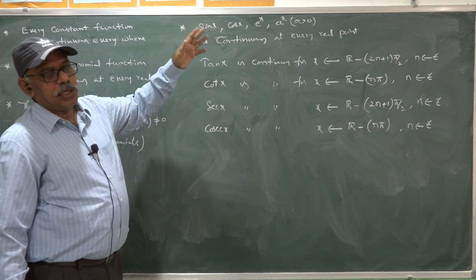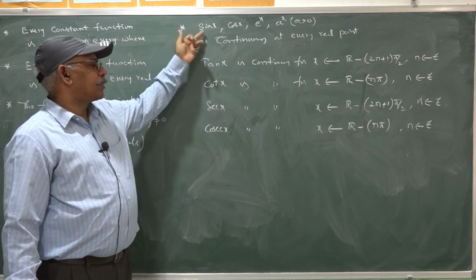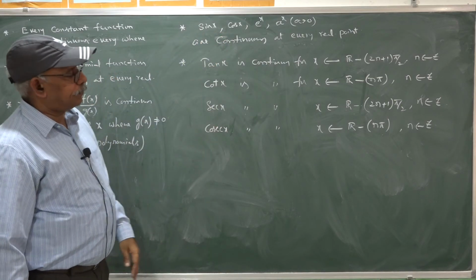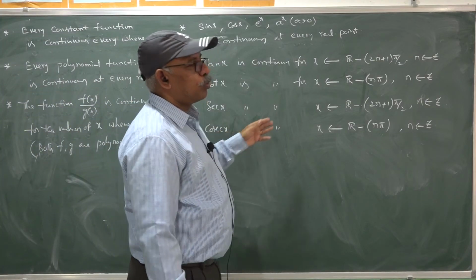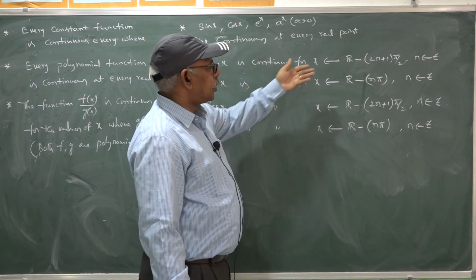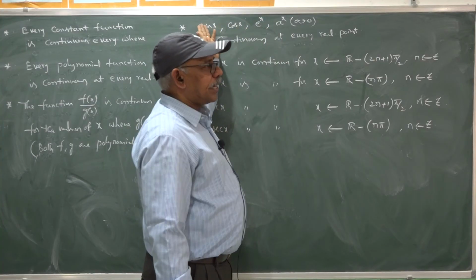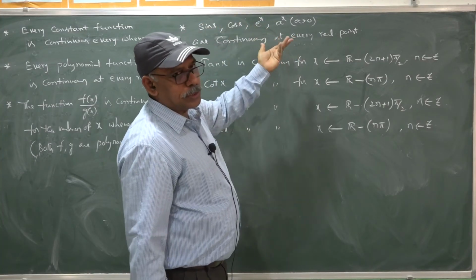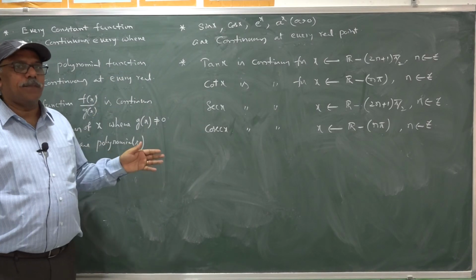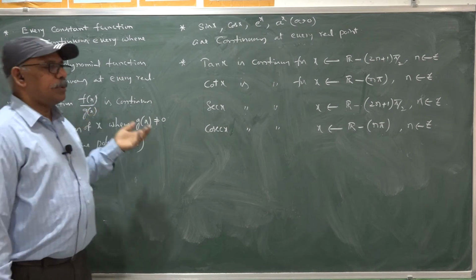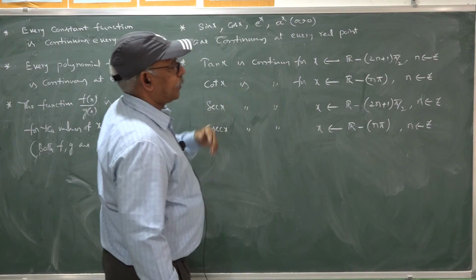That means sin x, cos x, e power x, a power x, these are all standard functions. These are all trigonometric functions: sine, cos, tan, cot, secant. These trigonometric functions are continuous over their domains. These are the domains of tan x, cot x, secant, cosec x. Similarly, for sin x the domain is R, for cos x the domain is R. So all the trigonometric functions are continuous over their respective domains. Similarly, exponential functions are continuous.